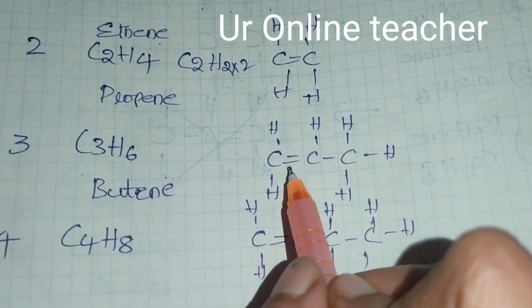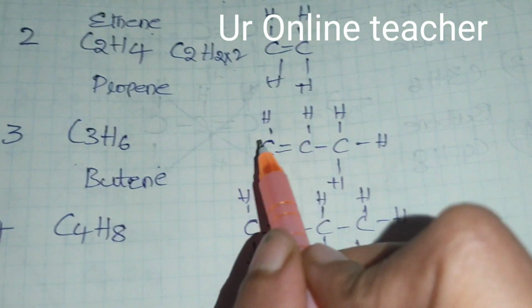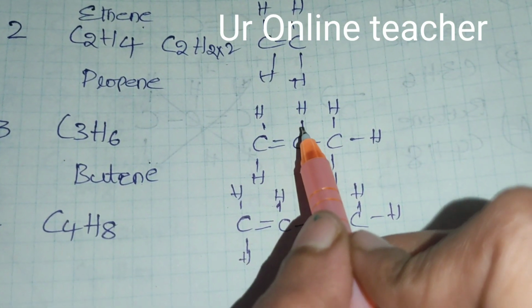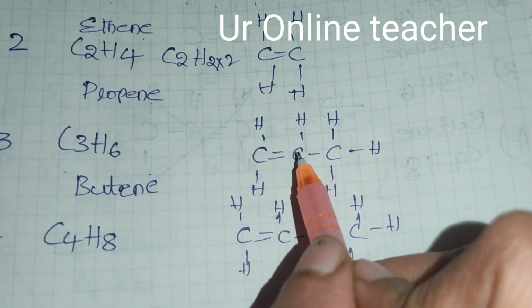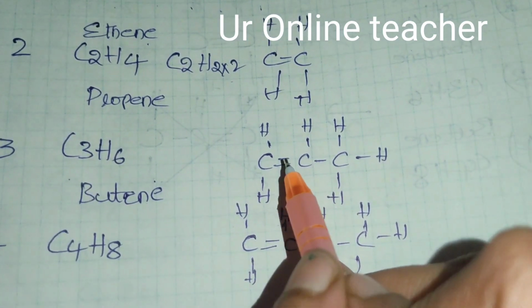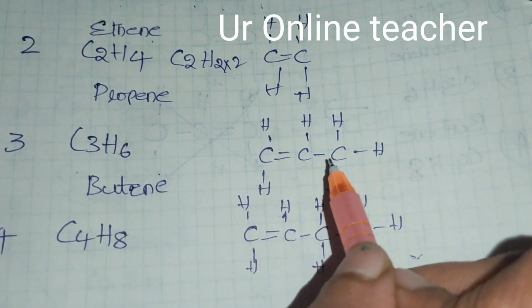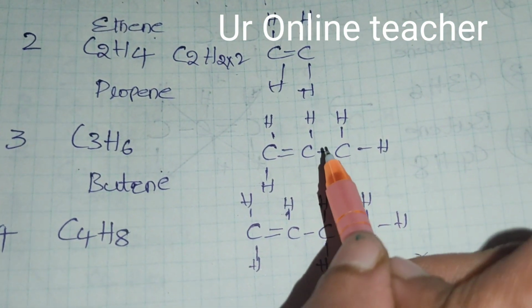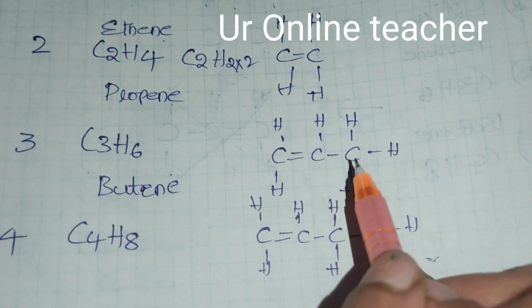Here 2 bonds are there, so 2 hydrogen atoms: 1, 2, 3, 4, balanced. Here we did not write 2 hydrogen atoms, we wrote only 1. Why? Because the carbon atom should have 4 bonds: 1, 2, 3, 4. And here, because they are single bonds, 3 hydrogen atoms and 1 carbon atom are connected.